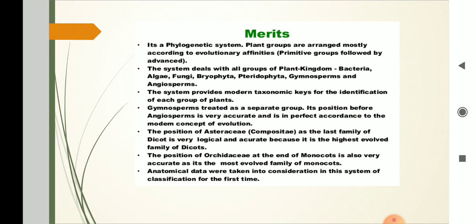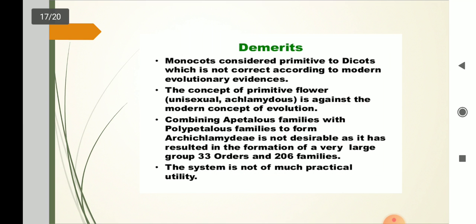Anatomical data were taken into consideration in this system of classification for the first time. Demerits of this system. Monocots are considered primitive to dicots, which is not correct according to modern evolutionary evidence. The concept of primitive flower is against the modern concept of evolution.